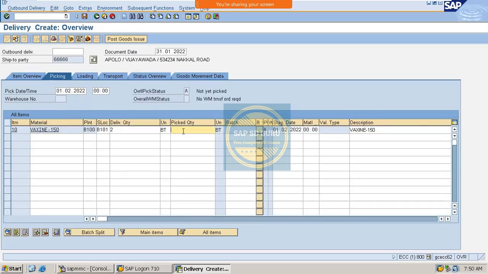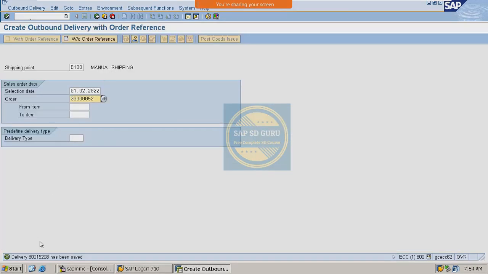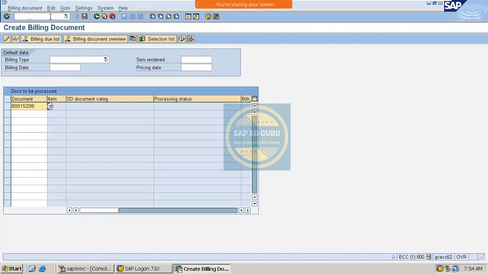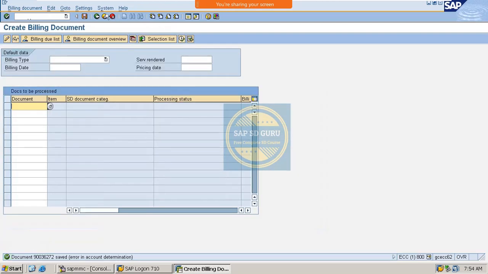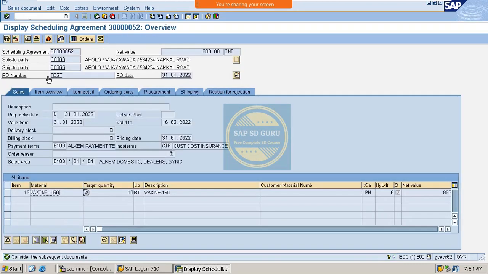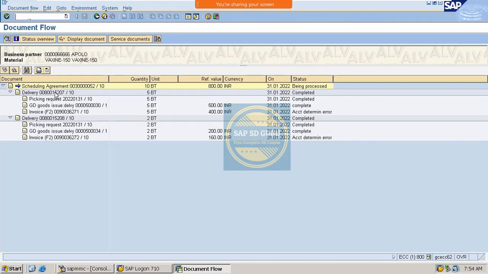See, here let me give the picked quantity and we can do the PGI. So here the delivery got saved, right? And the further process is invoice, we have to create the invoice. And if we go back to the agreement, here we can see 2 deliveries got created. One is for the quantity of 5 and the second one is for the quantity of 2.